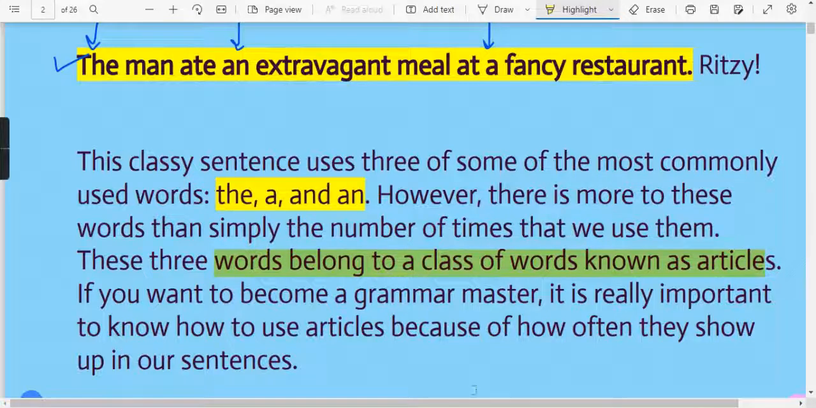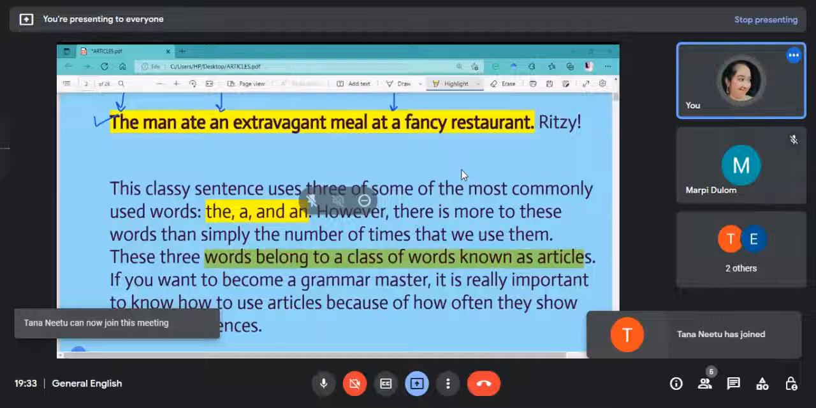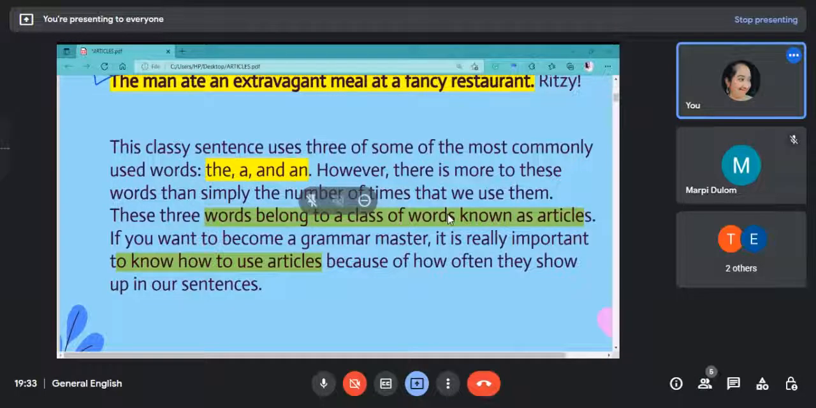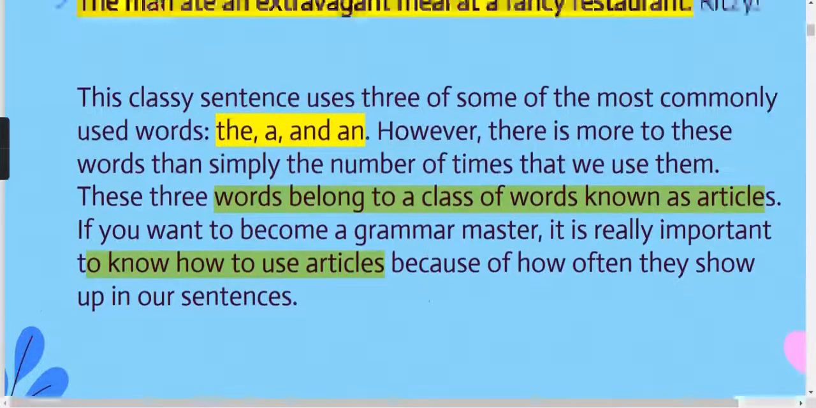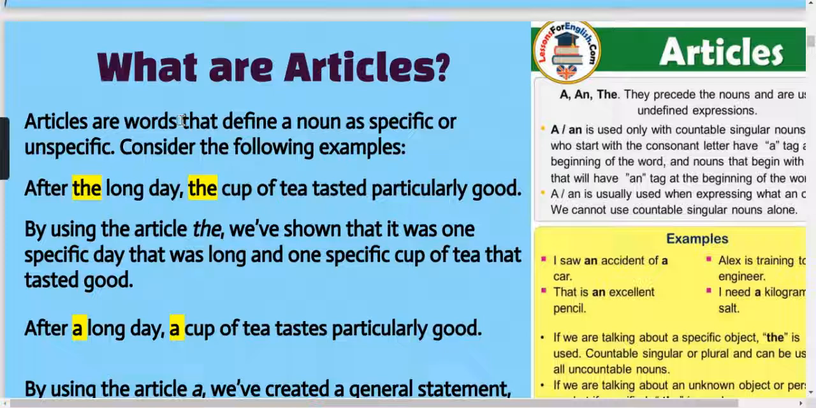If you want to master the grammar, it is really important that we should be using the articles in the sentences, because articles are very much important and only three articles are there, so very easy to remember also. It is not necessary that everywhere in a sentence you will use the articles. Wherever an article is needed, only there try to put the articles. Again, what are articles? So articles are words.